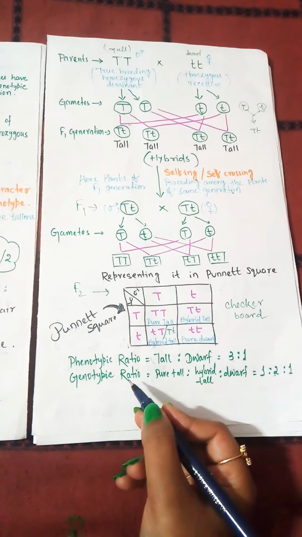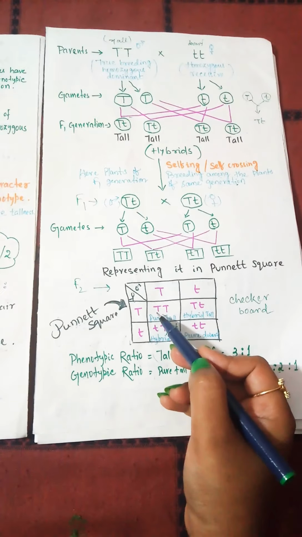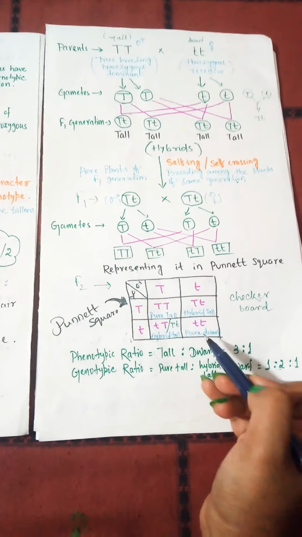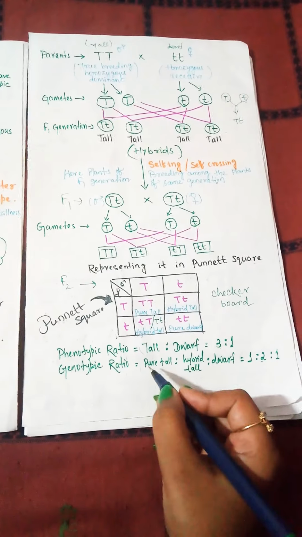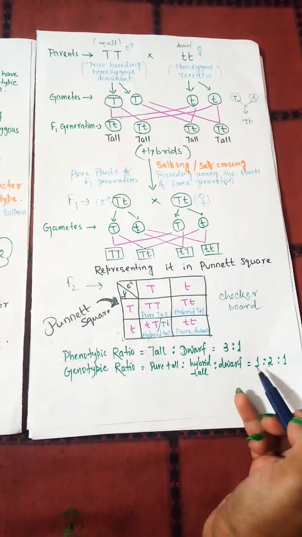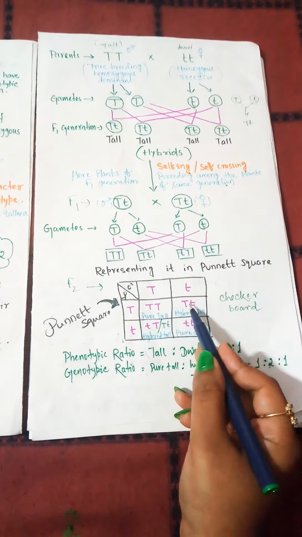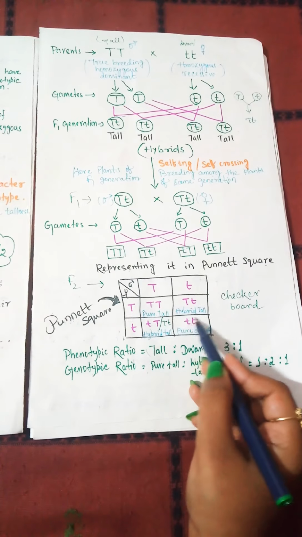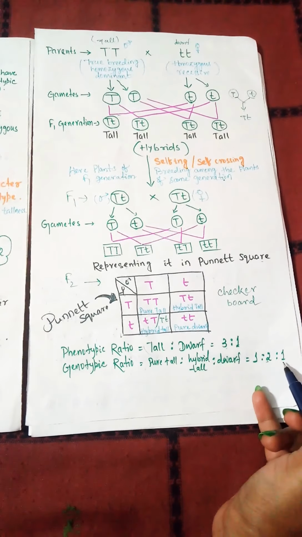And the genotypic ratio is, how many genotypes are there? One is both dominant, one is hybrid, and one is both recessive. So three types of genotypes are there. One dominant, represented in pure tall, two are hybrid form, represented in two form, one is a recessive form. 1:2:1.